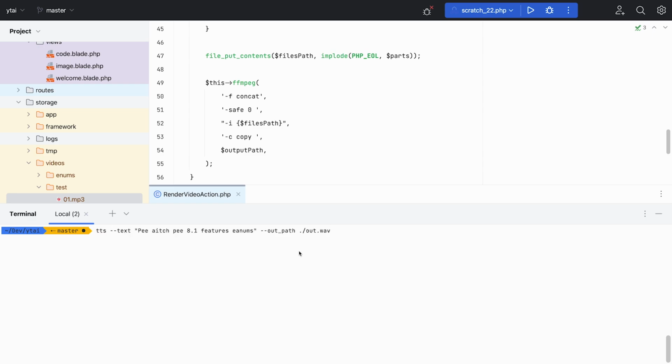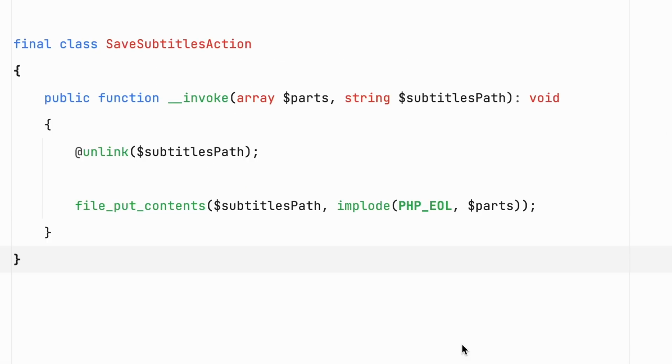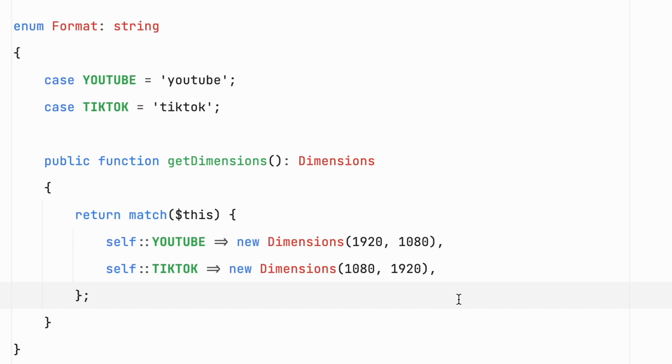Finally, I decided to add a couple more nice-to-have features. I fixed the Python text-to-speech library so that I could use it locally. The generator now also creates a thumbnail and subtitles file, as well as different formats, so that I can render the same video for YouTube and TikTok.